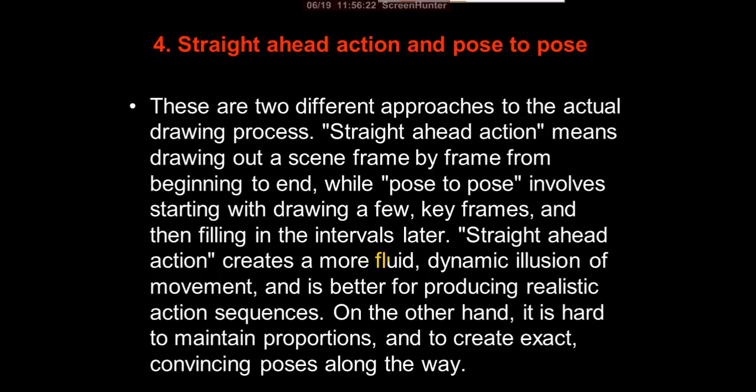So for understanding purposes, I'll explain straight ahead and pose to pose in a simple way. Straight ahead means you continuously draw your poses from start to end of your action. Suppose, for example, there is a fish swimming from one direction to another. You can create the path first, how a fish can swim, by giving a curvy line. That is the path for the fish action.